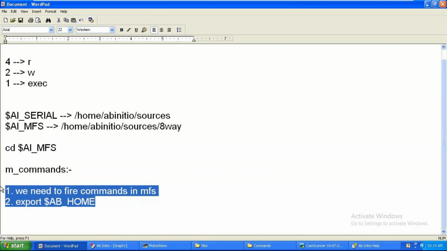One interview question, Anil: I want to copy a file in the multifile system, but instead of m_cp I used only the general cp. If I press enter, my command will not fail. It will copy partially. There will be no command issue and it will not throw any error, but it will copy partially. If you are trying to copy 1 million records, you may copy only 100 records or 5 lakh records, but not the full 1 million. So this is our m commands.